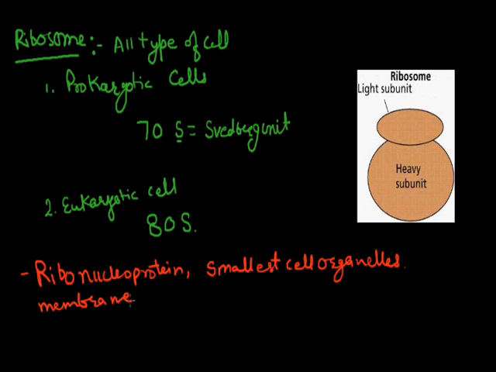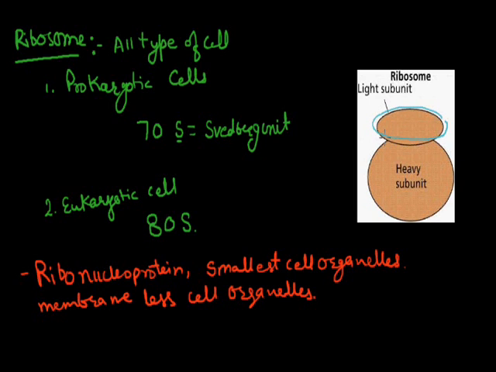Each ribosome is made up of two subunits. This is the first subunit. We call it the light unit or small unit. In both prokaryotic and eukaryotic ribosomes, they have two subunits.